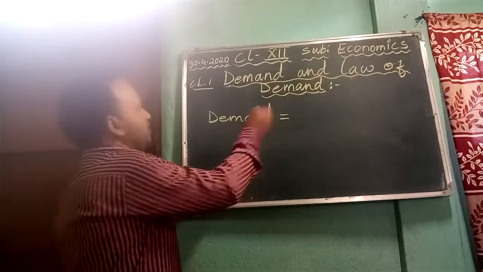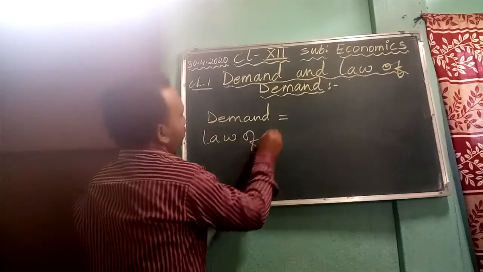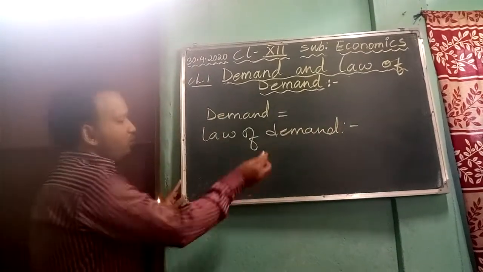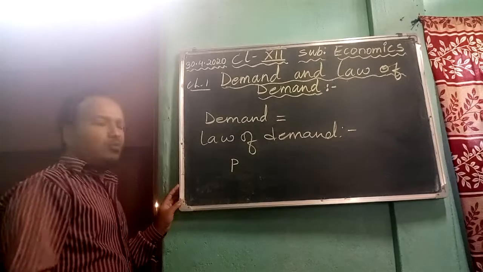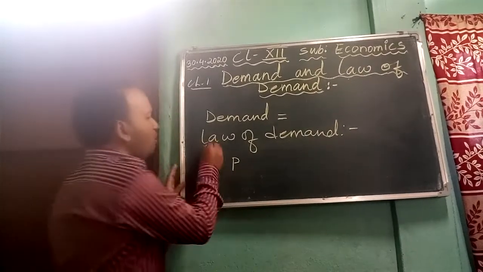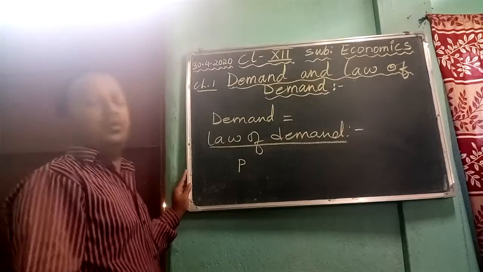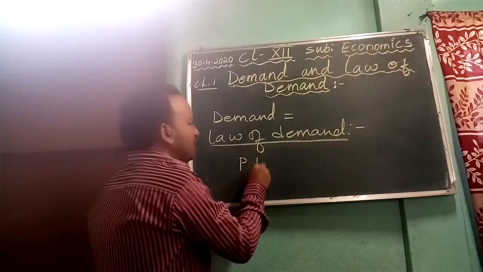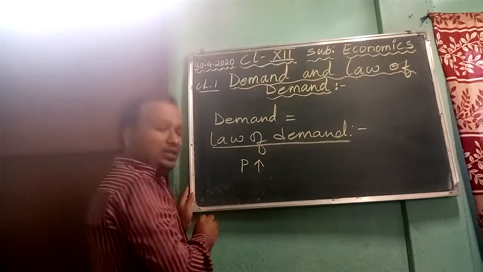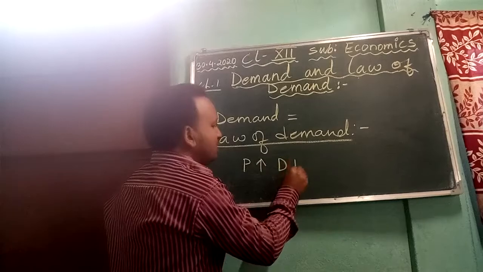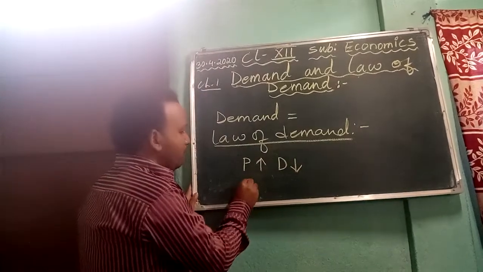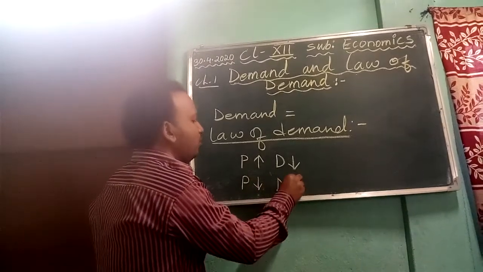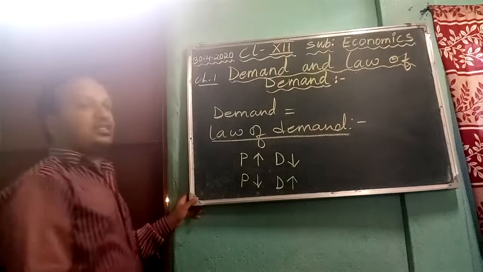Okay, and the next is your law of demand. The law of demand states that price and commodities play a very important role. In the law of demand, we see an inverse relationship between price and quantity of goods. When price increases, the quantity demanded will always decrease, and when price decreases, demand will automatically increase, while other factors remain constant.